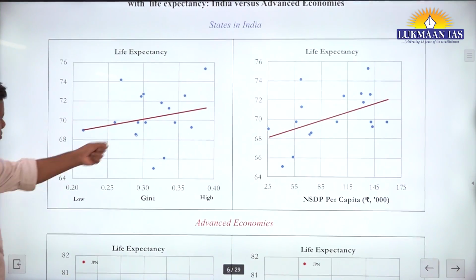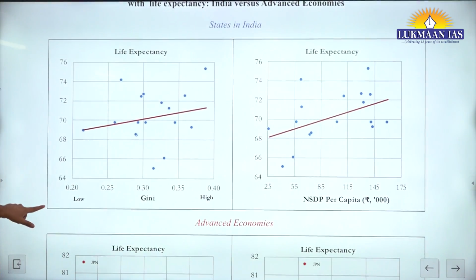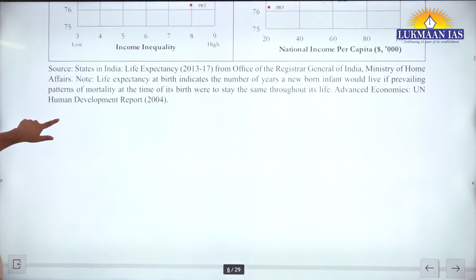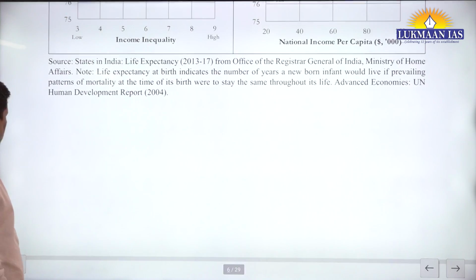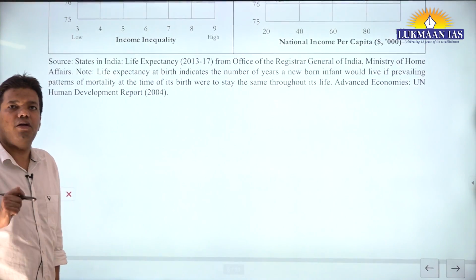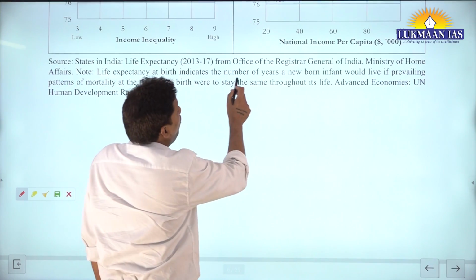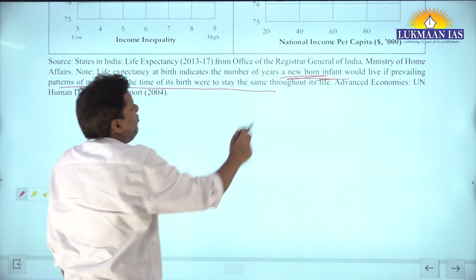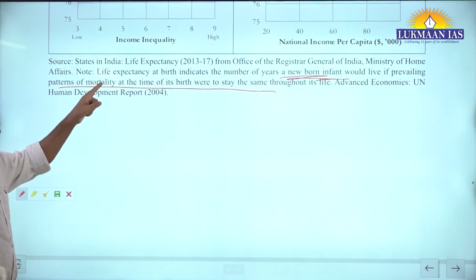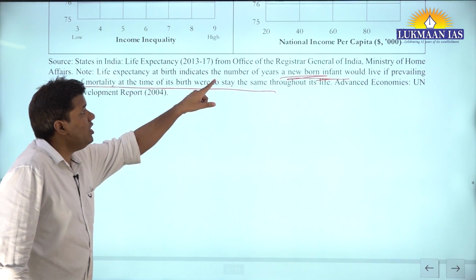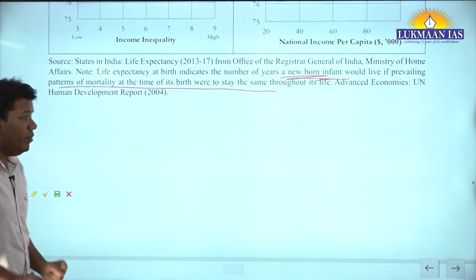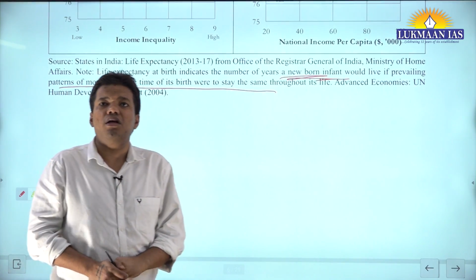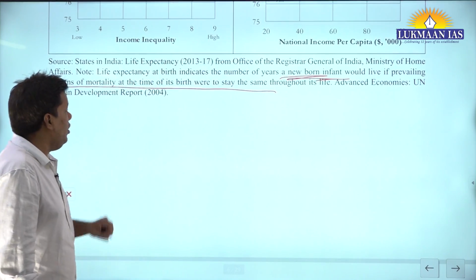Now let's see this one. Life expectancy, same thing, right? Inequality is rising and life expectancy is increasing. Here, it is down. When you say life expectancy, try to read what it really means. Life expectancy at birth is the number of years a newborn infant would live if prevailing patterns of mortality at the time of birth stayed the same throughout his life. That is the assumption. This is the way you define life expectancy.